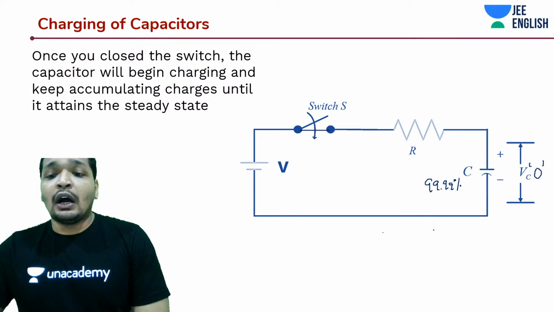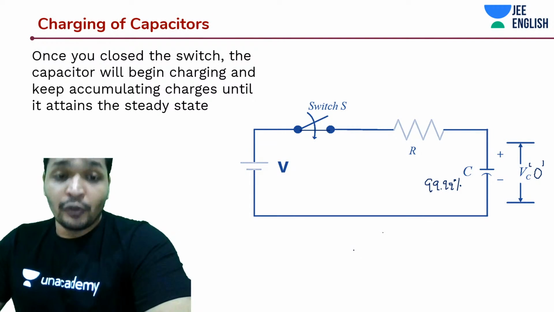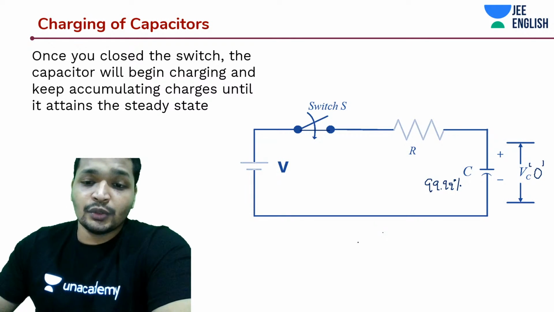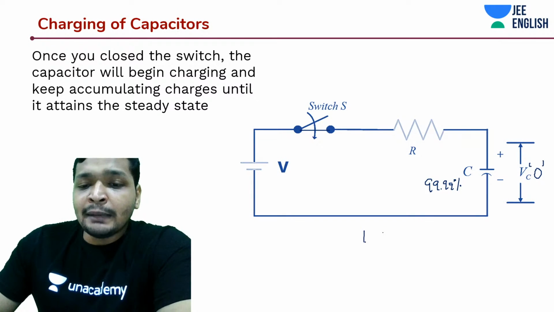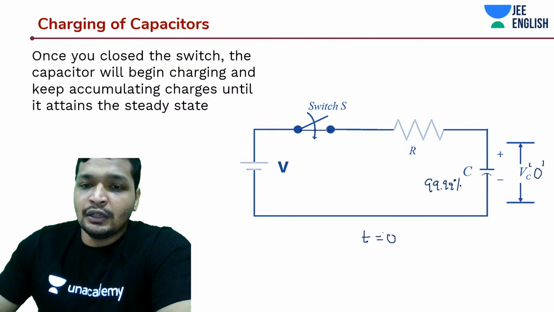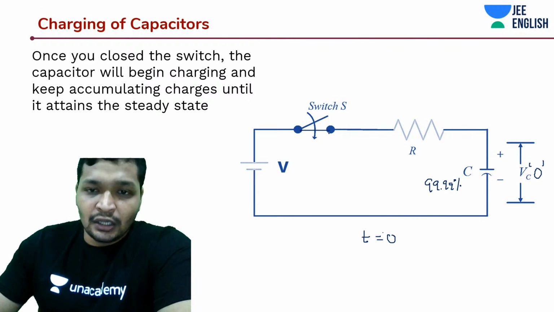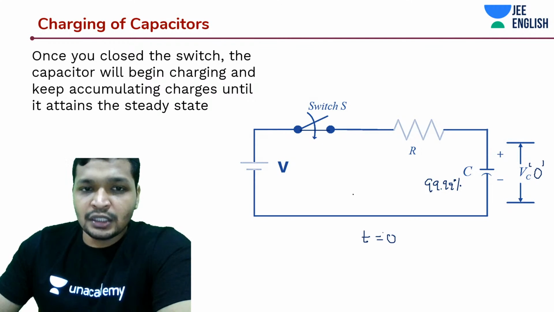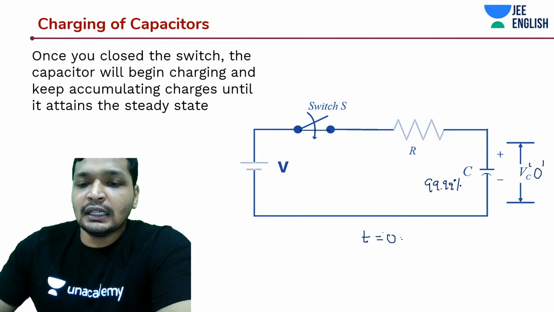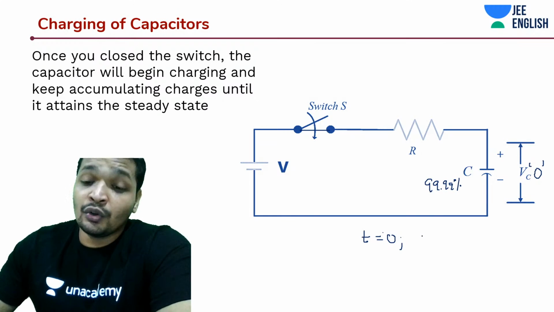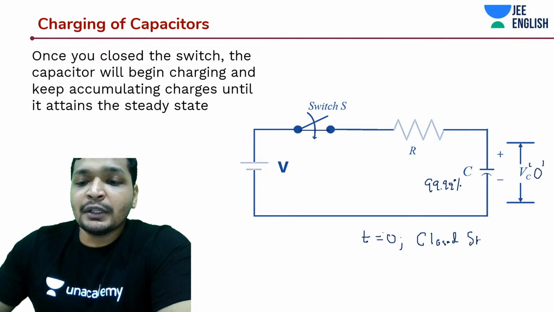Okay, so one of the most interesting things that you should know, in fact there was a JEE Advanced question on this. So at time t equal to 0, when, let's say, we are just switching it on or tapping on the switch, what happens is, at that time, this capacitor acts like a closed circuit. Sorry, guys. It acts like a short circuit, a closed short circuit. So what do I mean by short circuit?